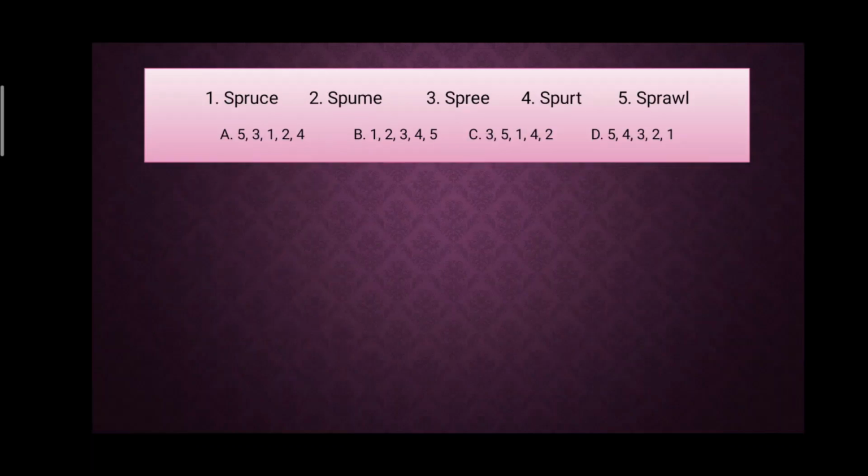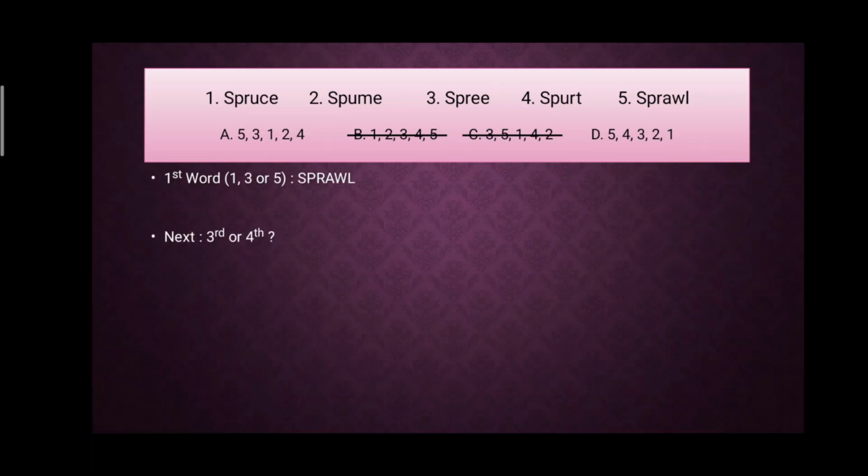We'll take a similar question. Five words and four sequences are given to you. Again we will do the same thing. In these options the first words are fifth, first, third, and fifth again. So we'll compare only the first, third and fifth words so as to know the correct sequence of this question. Now while I compare these, I'll know that the first word will be sprawl. S P R are the common letters in all the three words. S P R A will be the first word in the dictionary.